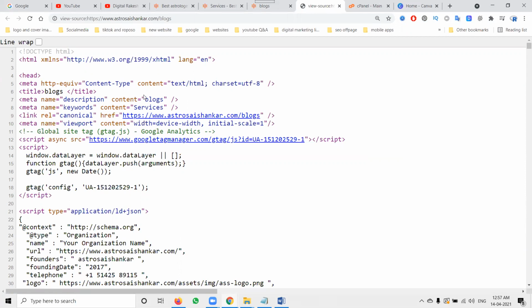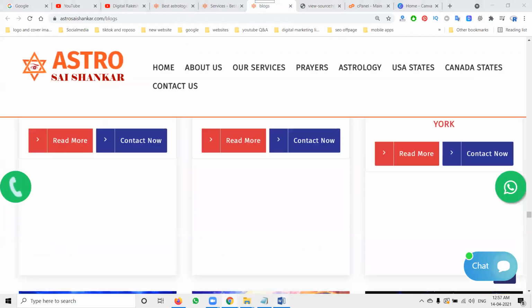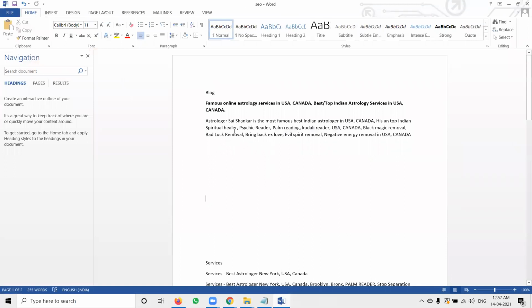For this purpose, first of all, what content are you promoting? It depends on your writing skills. So I'm promoting astrologers in this particular option.